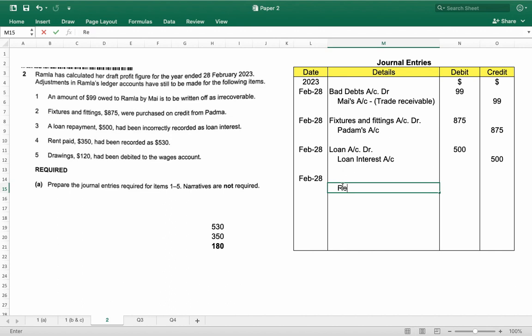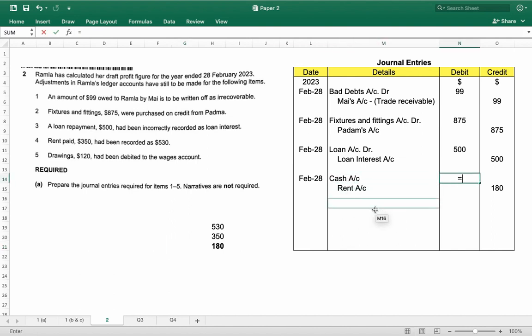So now I will credit the rent account by $180. And we over credited the cash account. So now I will debit the cash account $180. So cash account debited and rent account will be credited with $180.